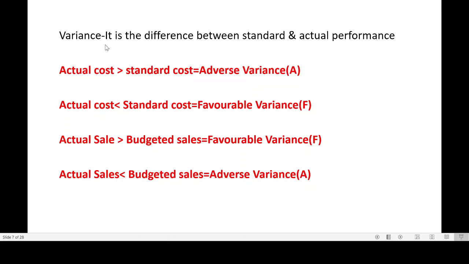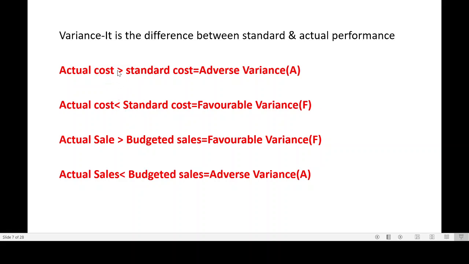Now, standard costing is also called variance analysis, because you analyze the variance, you analyze the change. It is the difference between standard and the actual performance. Now there are some formulas given here, which help us in analysis.